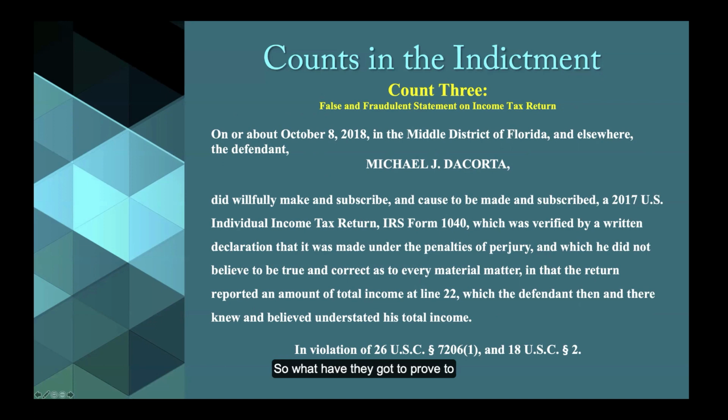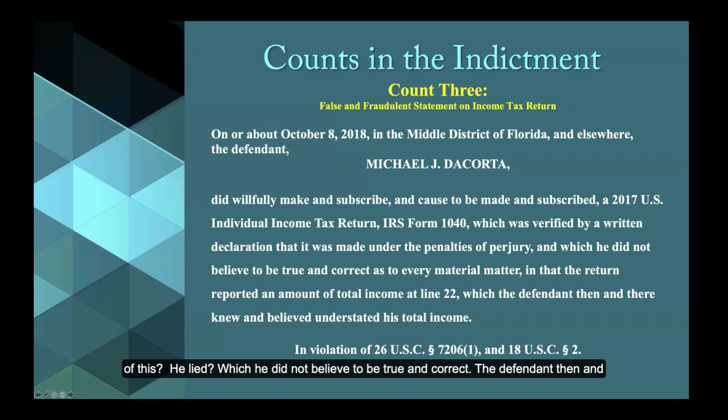So what have they got to prove to make this convictable, actionable element in the cause of action? That Mike DaCorta made a false statement on his tax returns. He lied on his tax returns. What's the most important part of this? Which he did not believe to be true and correct. Yeah, correct. Which the defendant then and there knew and believed understated his total income.